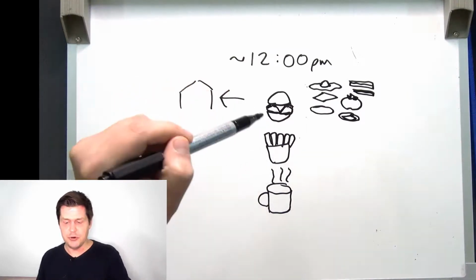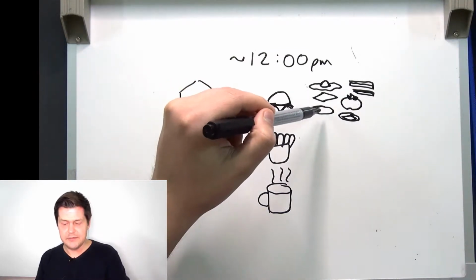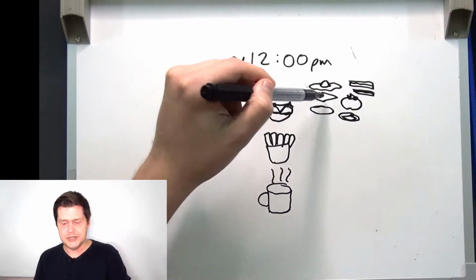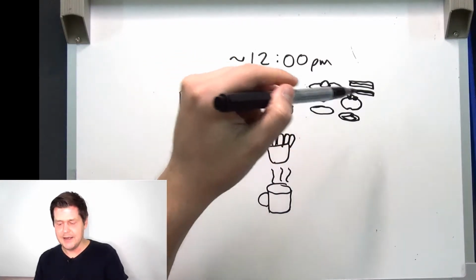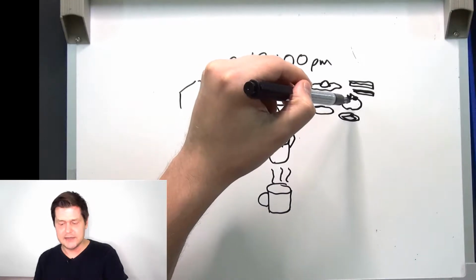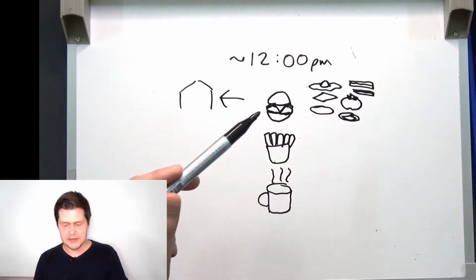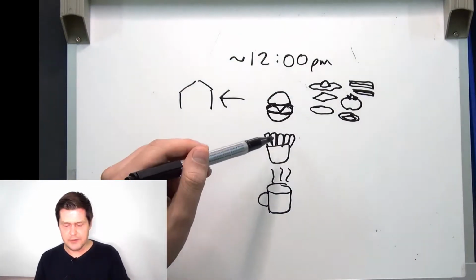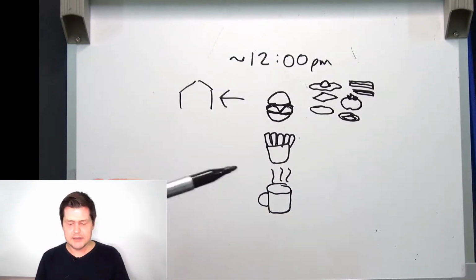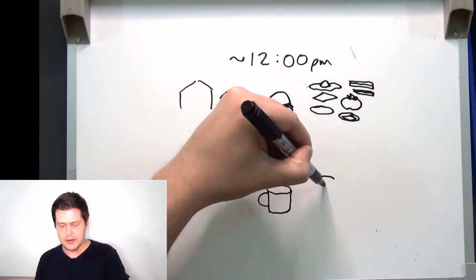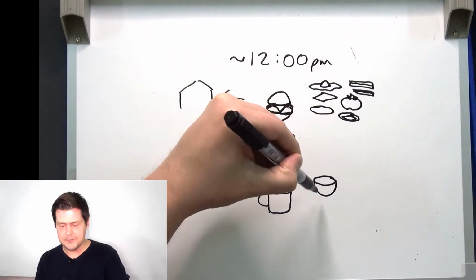So the cheeseburger I ordered had beef, it had meat, it had cheese, it had a fried egg, it had onions, and it had a slice of tomato, and it had bacon as well. And I also got French fries with my cheeseburger, and I ordered a coffee. So I got a cup of coffee.